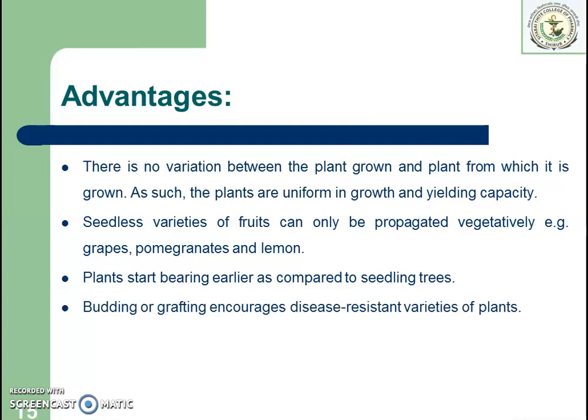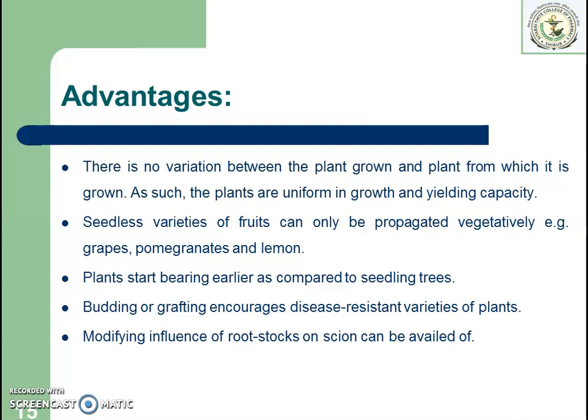Then budding or grafting encourages disease resistant varieties of the plant. As two different plants are grown together, generally it increases the resistance against diseases. Then the modifying influence of rootstocks on scion can be taken.